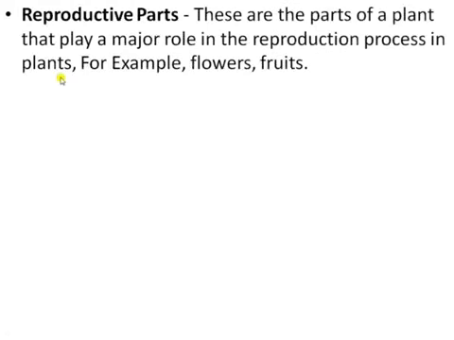Next is the reproductive part. These parts of a plant also play a major role in the reproduction process, for example, making a flower or making a fruit. First is asexual reproduction, second is sexual reproduction. In asexual reproduction, new plants are formed from the vegetative parts of the plant, like the roots, stems or leaves. In sexual reproduction, the new plants are formed from the seed of the plant, the flower or the fruit. These are the reproductive organs that produce the seeds.